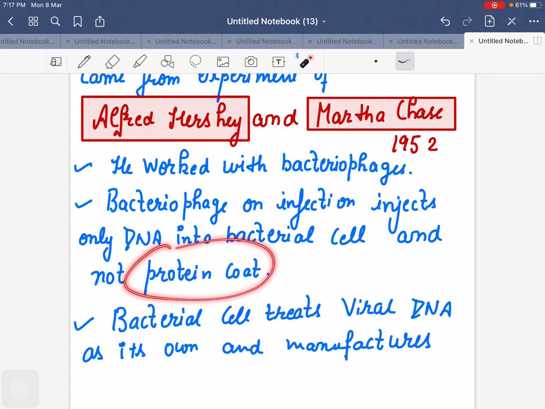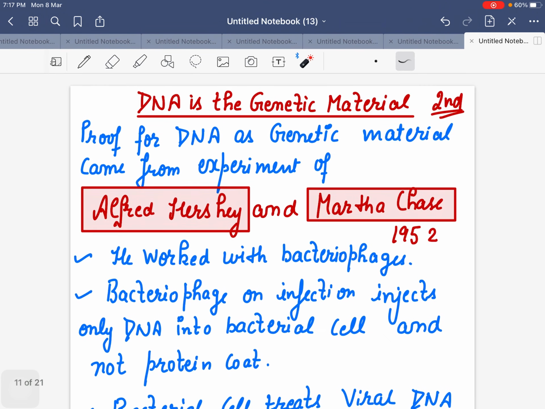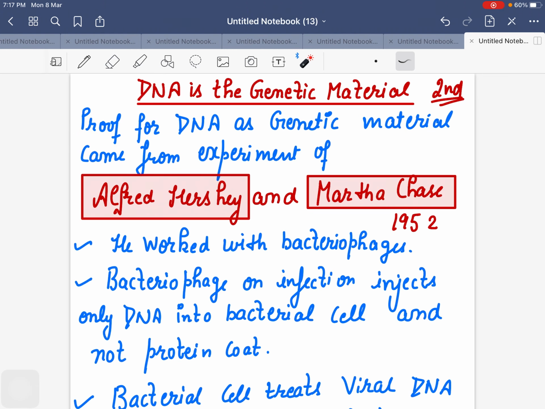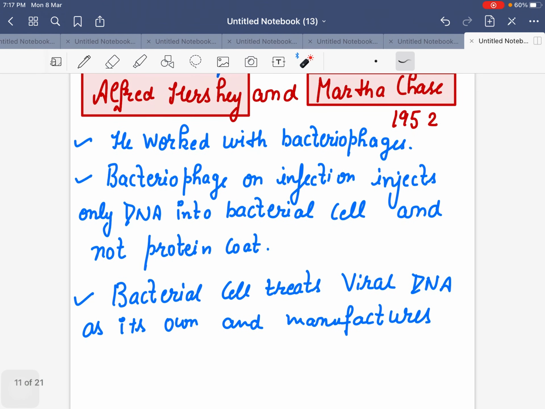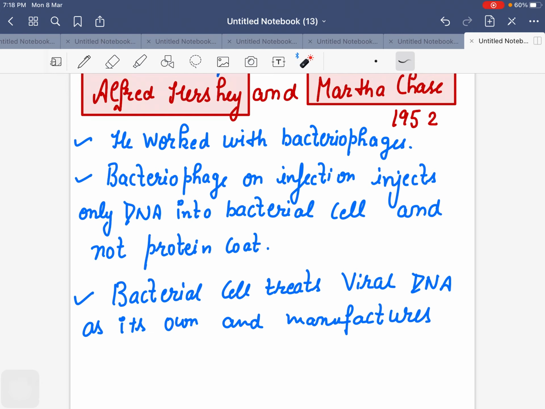Why have I written this word protein coat? Because they used two important things in this experiment, which I will tell you in the next slide. First, they worked with bacteriophages. When bacteriophages infect bacteria, it was seen that only DNA was transferred into the bacteria. Proteins were not transferred. So it gave us the proof that the material which was transferred into the bacteria is DNA. So DNA is the genetic material.